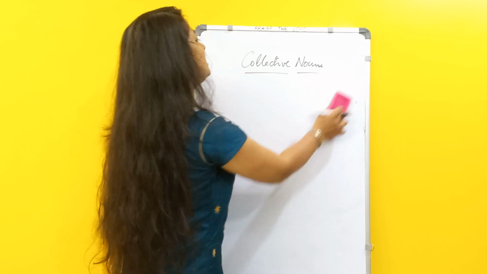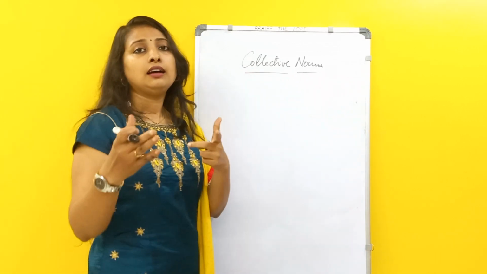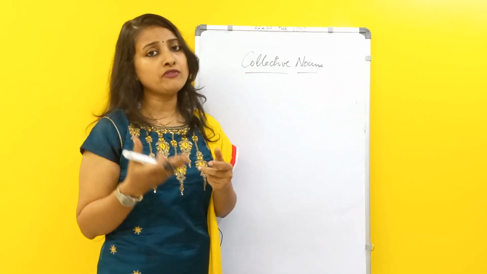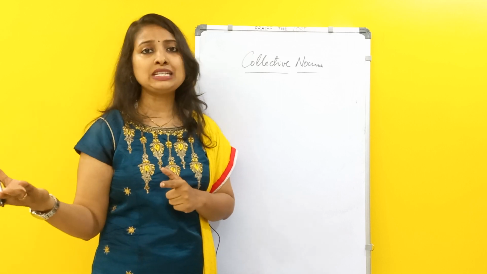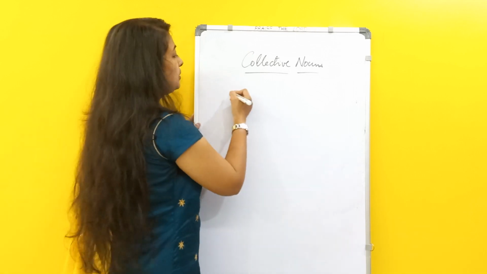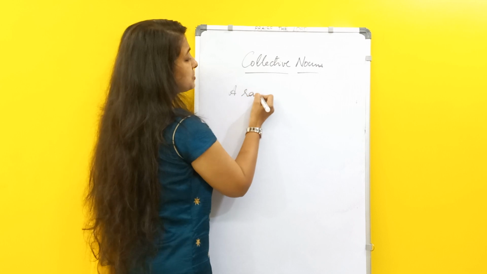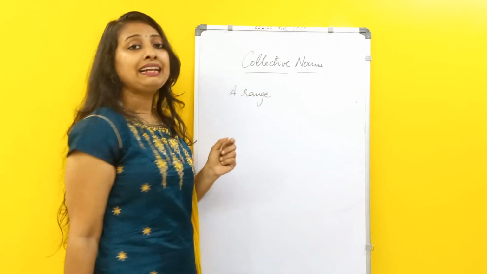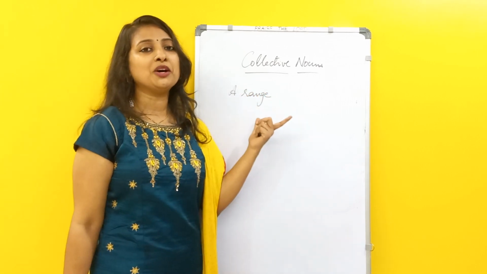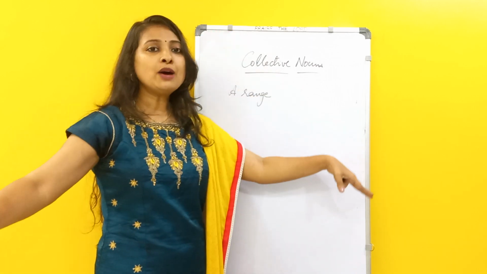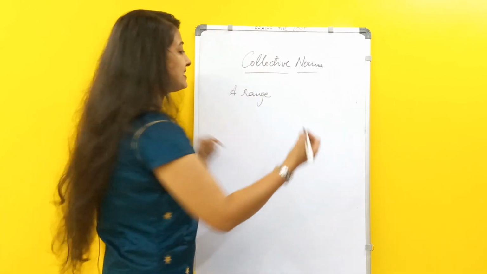Coming to, like we are saying, a collective noun is a word used for a group of animals, people or even things. So coming to things, you can say a range. Range of mountains. Mountain ranges we'll say, isn't it?